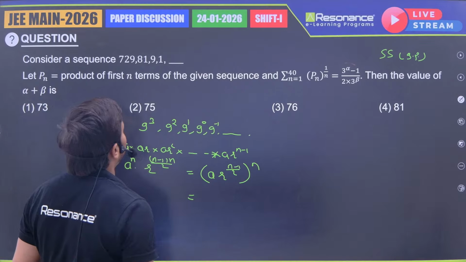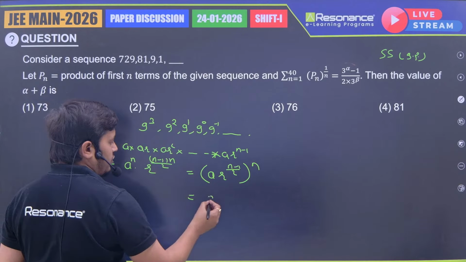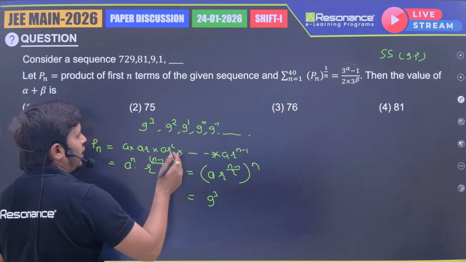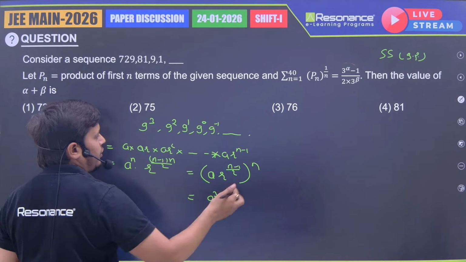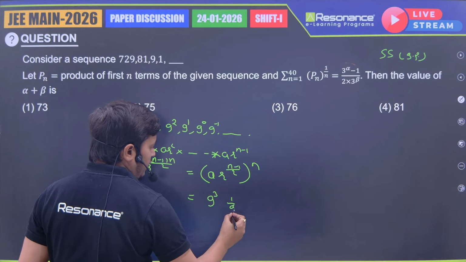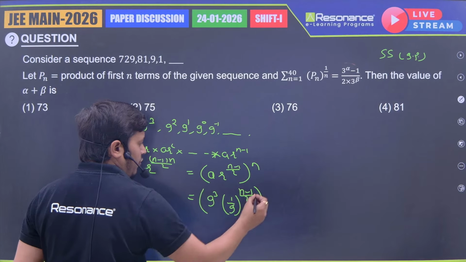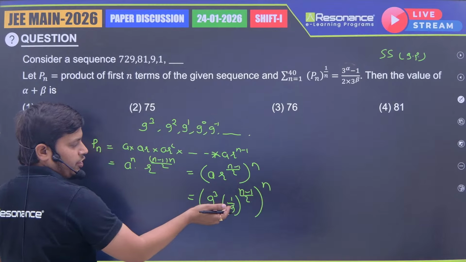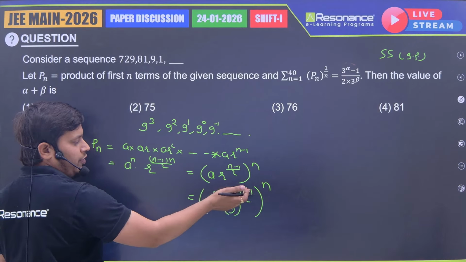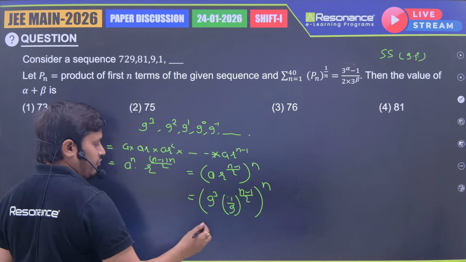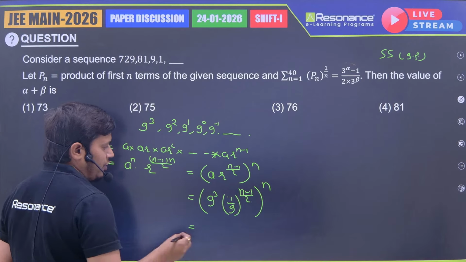What is the a value? a is 9 power 3. And what is the r value? r value is 1 by 9. So (1 by 9) power (n minus 1) by 2, whole power n. Now further, if I write this as 9 power minus 1 and multiply, then finally what are we getting?